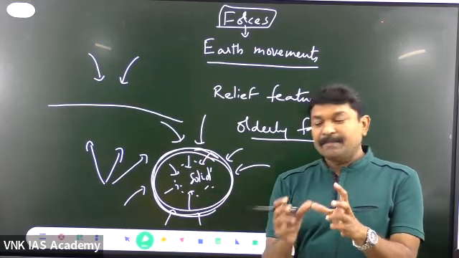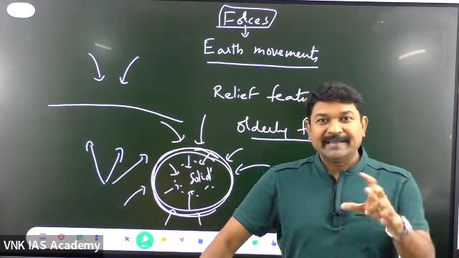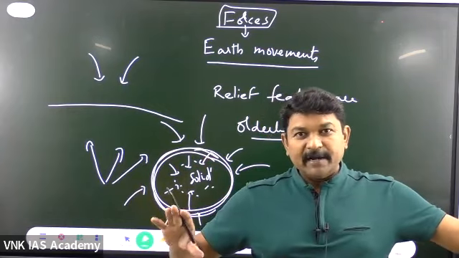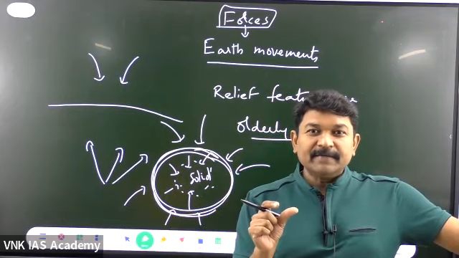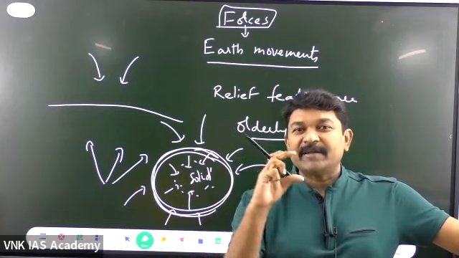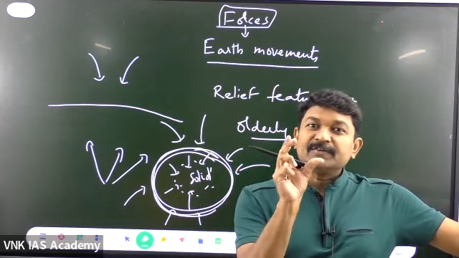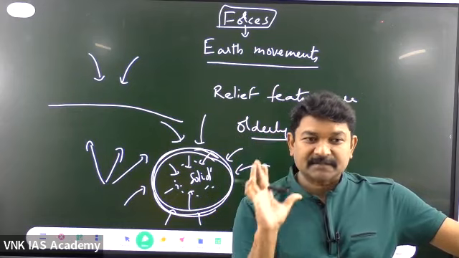Whenever any matter solidifies, take a glass of water, keep it in the fridge, it turns into ice, right? But what you can see is the difference between when it is in a liquid state and when it is in a solid state. When it turns into a solid material, its space, its volume, is less. Have you ever observed this?